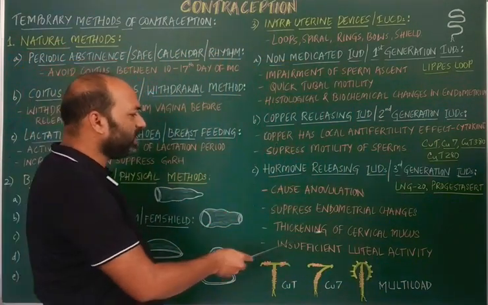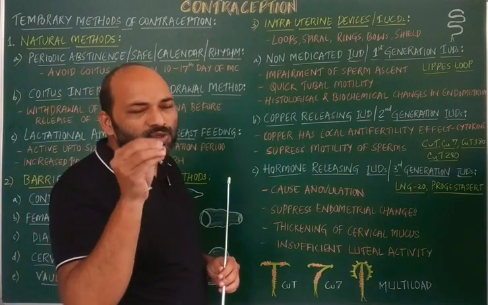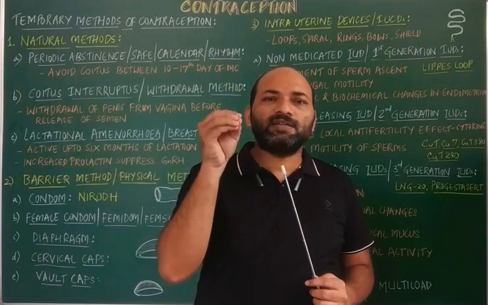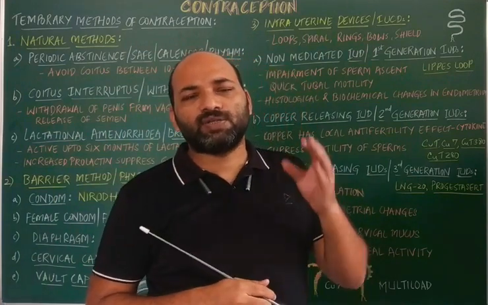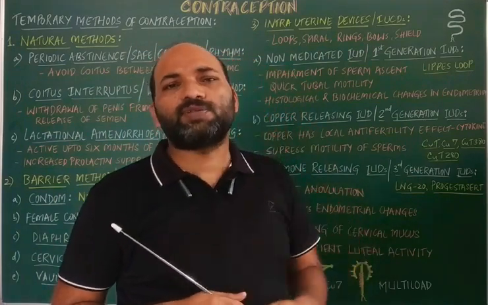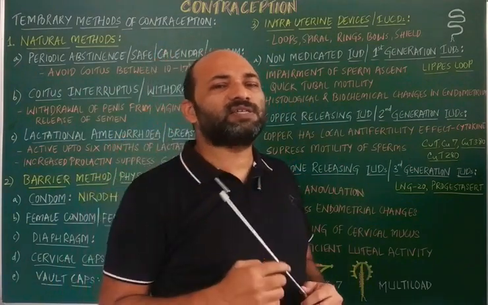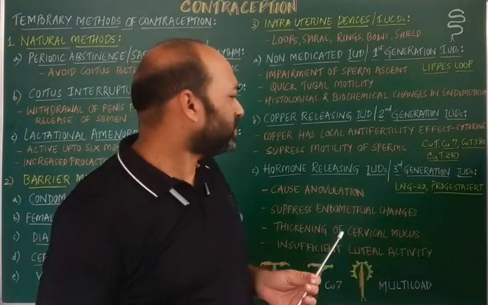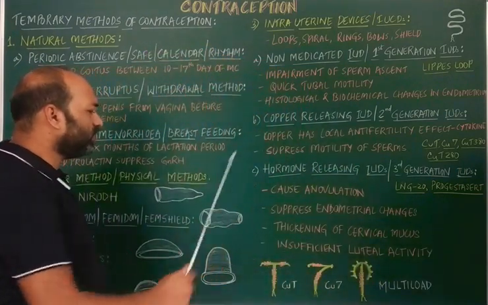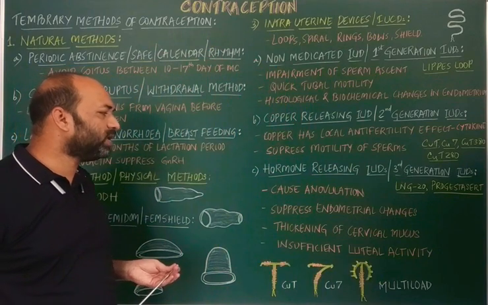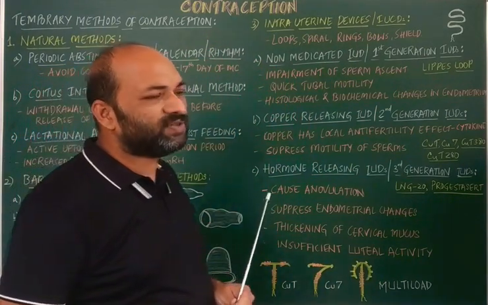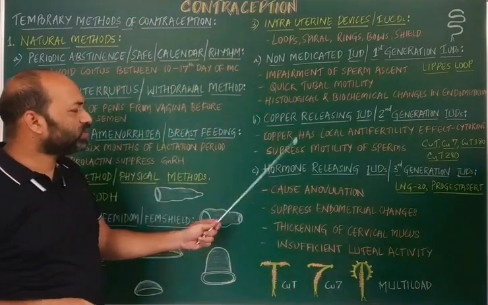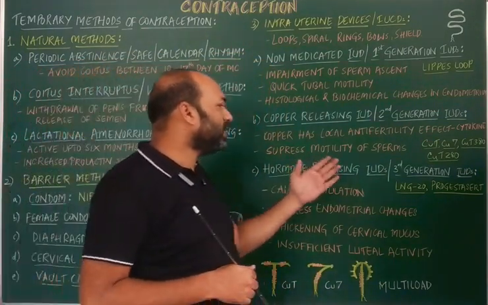Third is thickening of cervical mucus. Near the cervix region, an increase in mucus secretion occurs. This thickened mucus deposited in the cervix prevents the sperm from entering the uterus. And the fourth one is insufficient luteal activity. Luteal activity is also suppressed by the usage of hormone releasing IUDs.